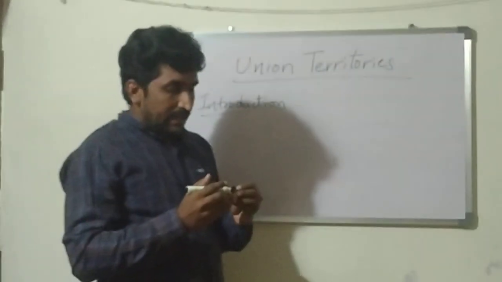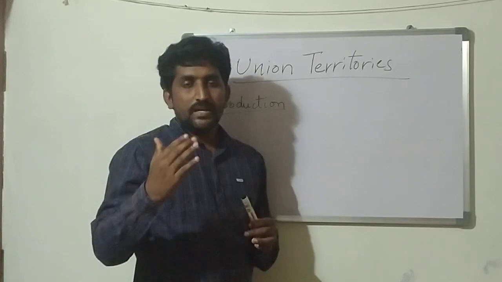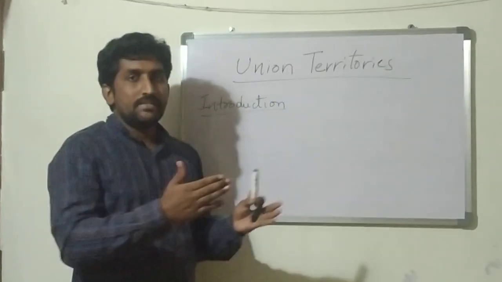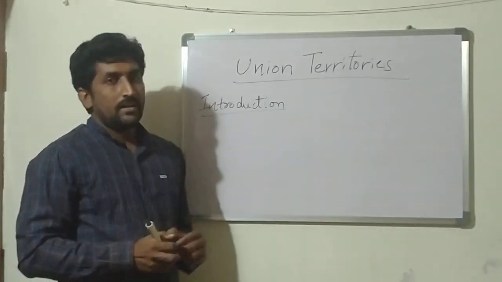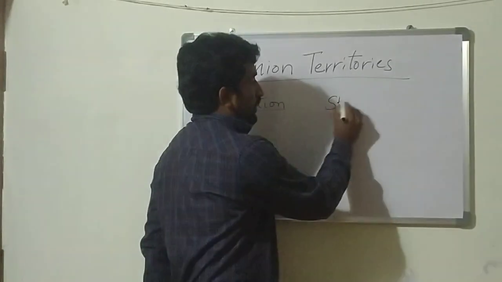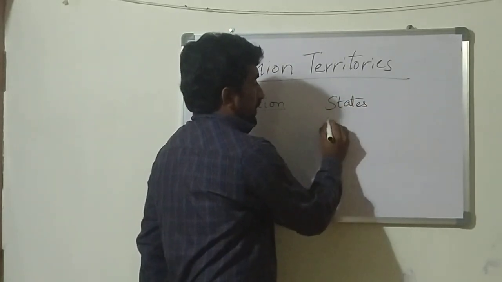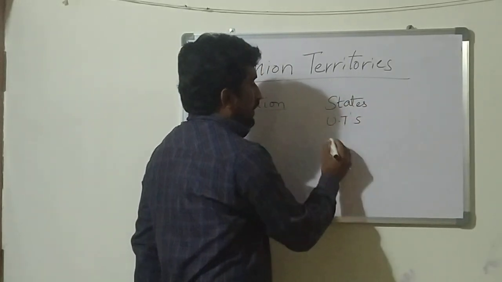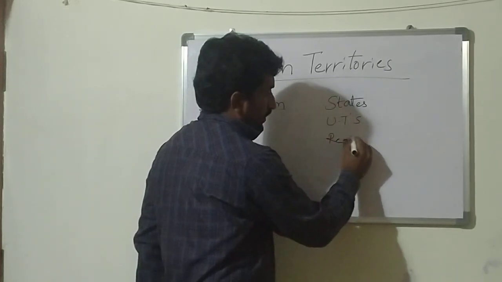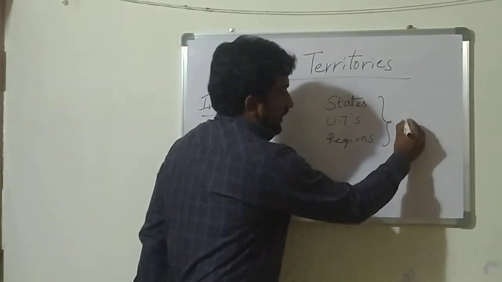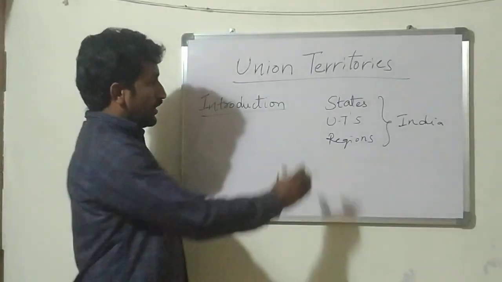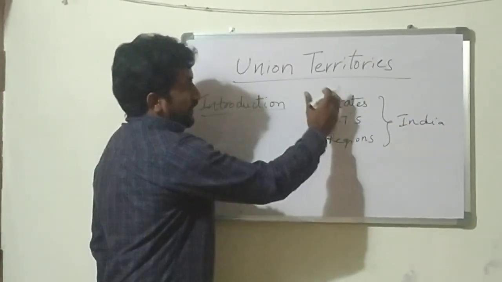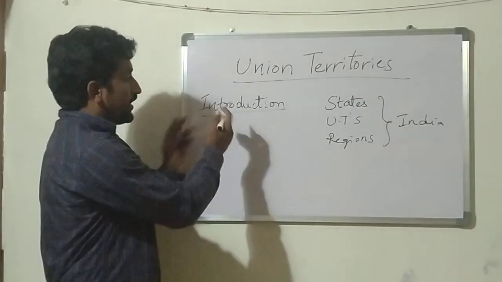India, as a country, has certain states, union territories and some other regions acquired from time to time by this country, India. So states, union territories and some other regions which are acquired by India or consist of India as a country. Okay, so as part of this, we will discuss the union territories introduction.